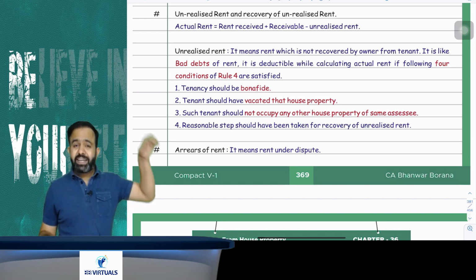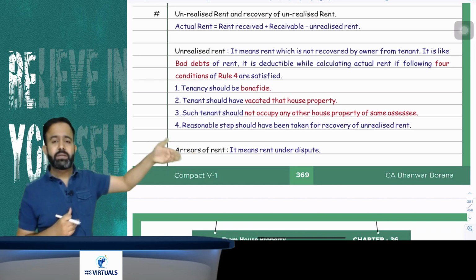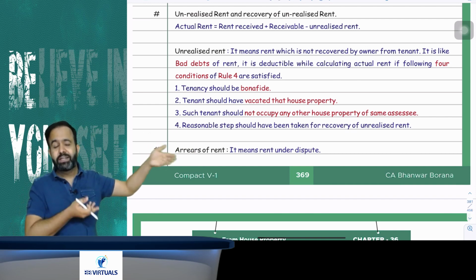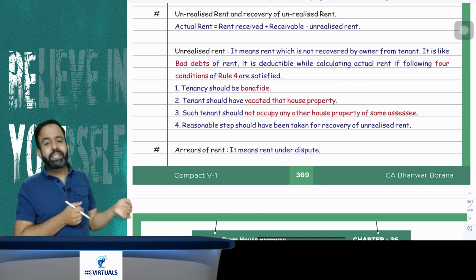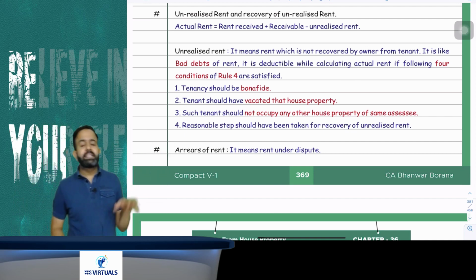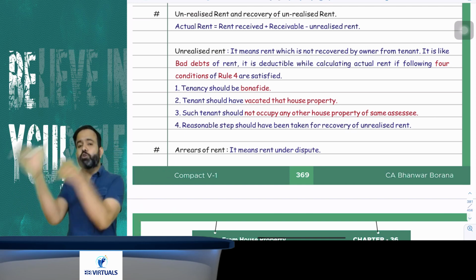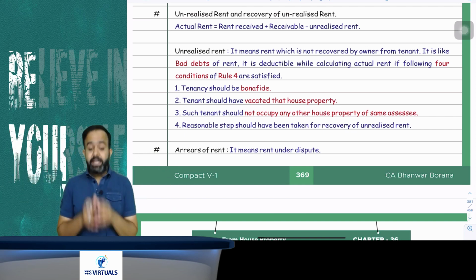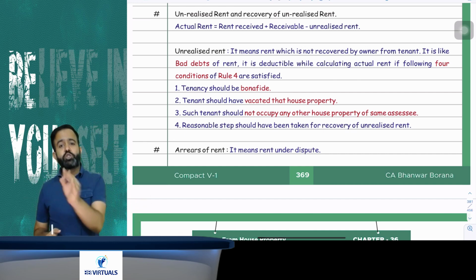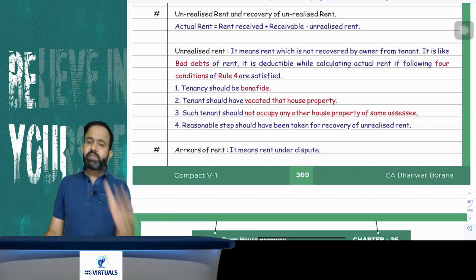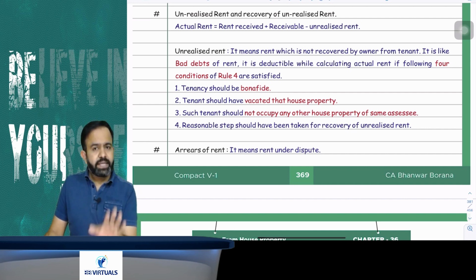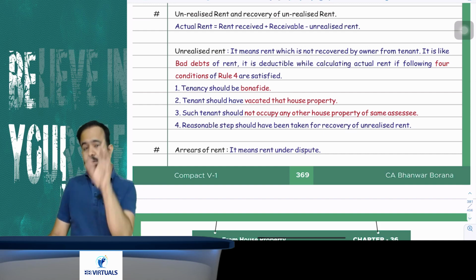Second condition, the tenant should vacate the house property, because that person is not paying the rent and is occupying that house property. Obviously, that is not a right case. That's why I am saying that the tenant should vacate that house property. The third condition says that the tenant should not occupy any other house property of the same assessee, and reasonable steps should be taken by the assessee for the recovery of unrealized rent. If all the four conditions are satisfied, then only can you reduce unrealized rent while calculating your actual rent.